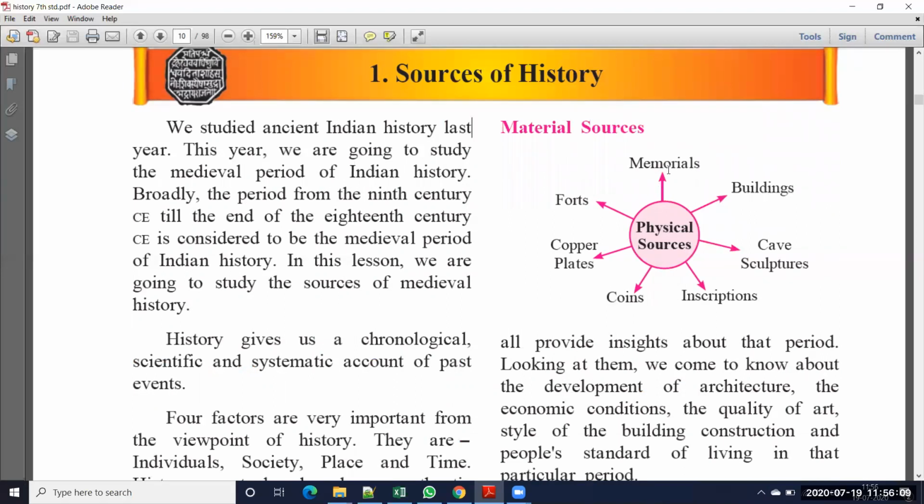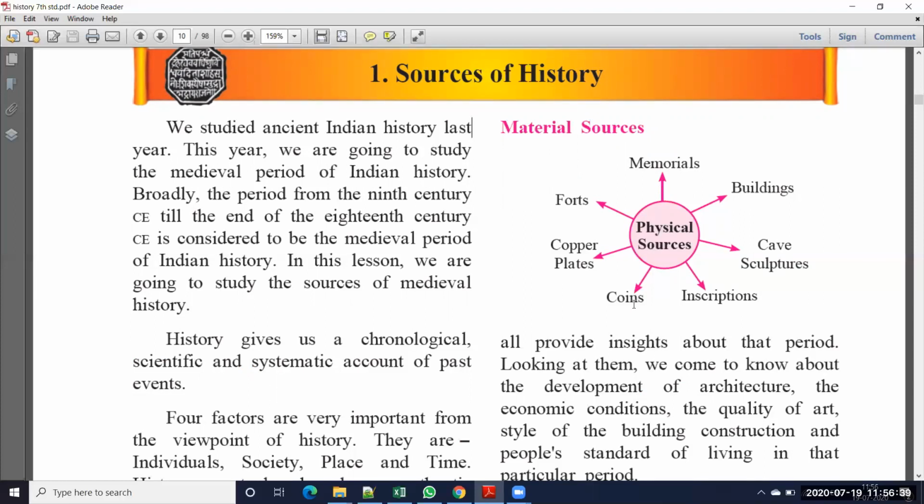Memorials means, suppose anyone died, because of that person we build a statue. Statues, like Nehru statue, Mahatma Gandhi statue. Buildings also, already I told you, Raj Darbar, Rani Darbars, like that. Cave sculptures means Ajanta caves, Ellora caves. Inscriptions means, on the stone they wrote some information about that king or that particular period, so that we call an inscription.